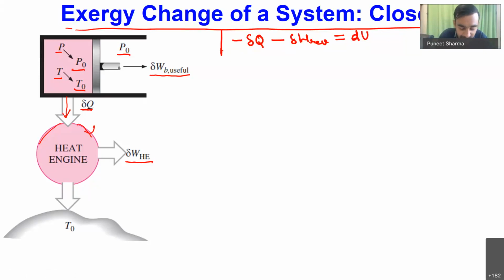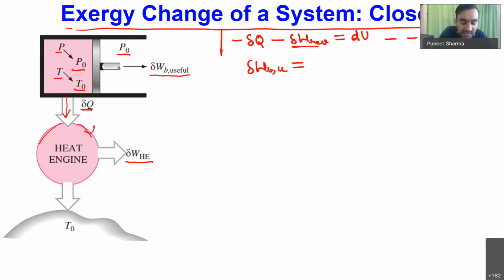Let me write this as equation number 1. Second equation I can write: during this expansion process, this reversible work represents the total amount of work which is done by the system during the expansion of the piston. But out of this we will get only some portion as useful. Why?